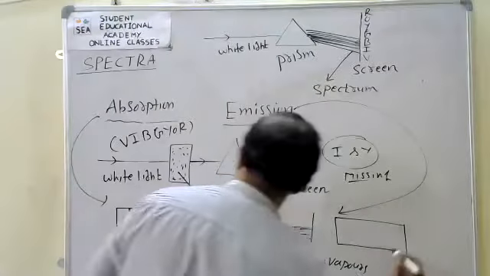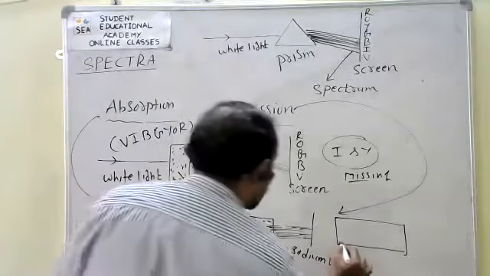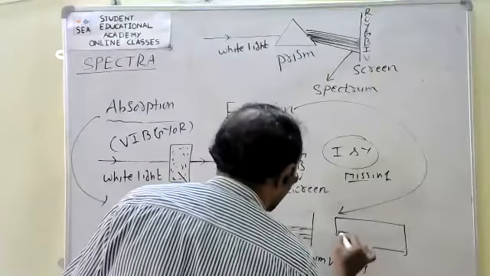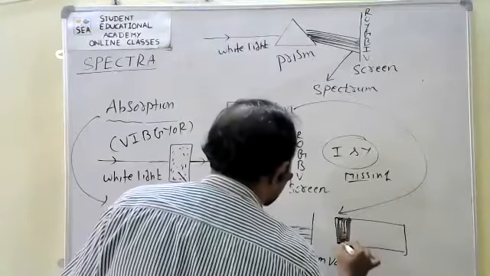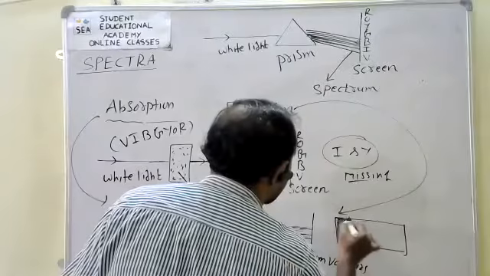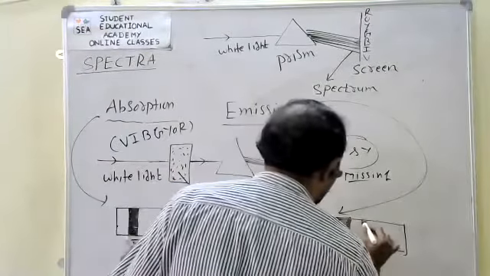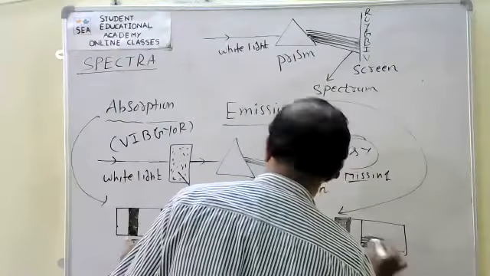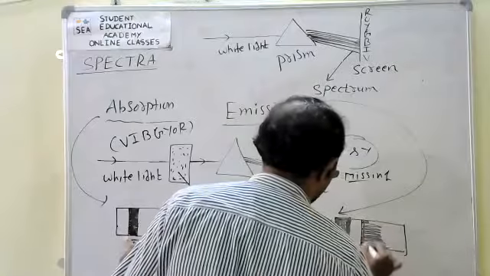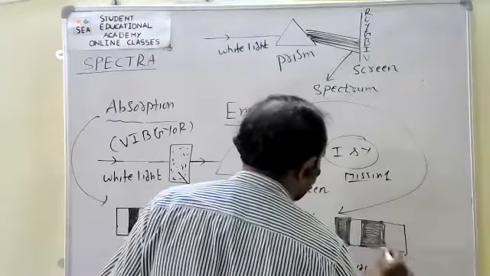Where dark lines are there in the absorption spectrum, in that place we observe bright lines on the dark background. See the difference.